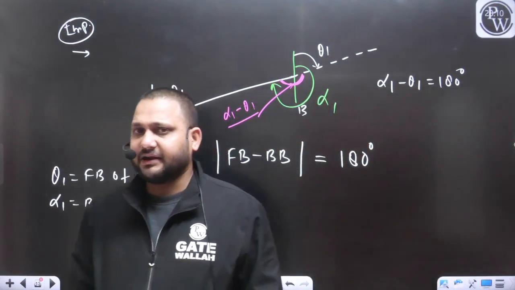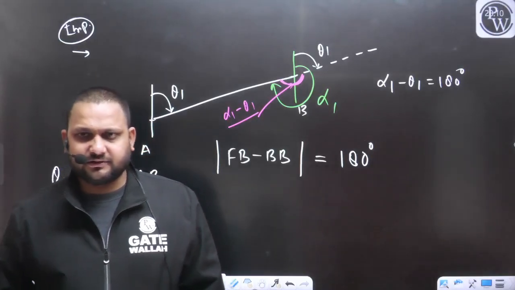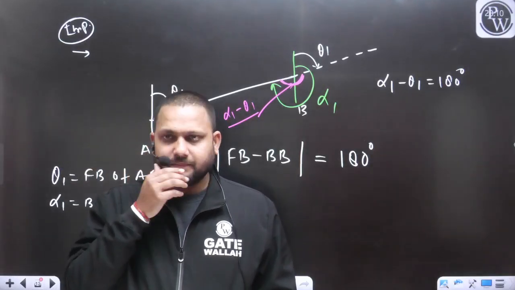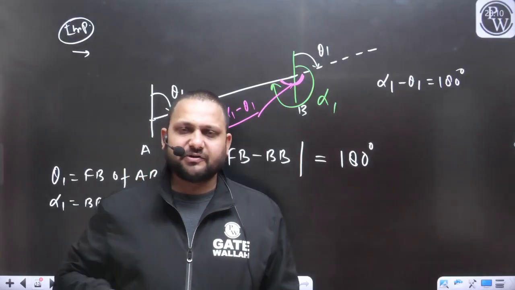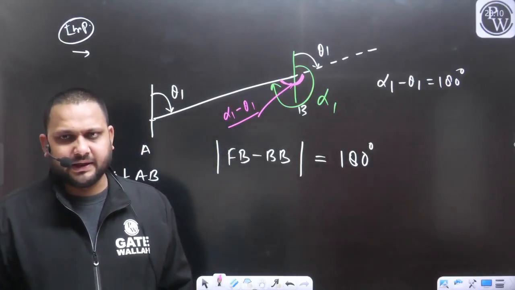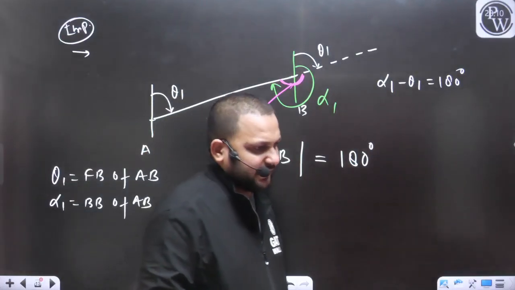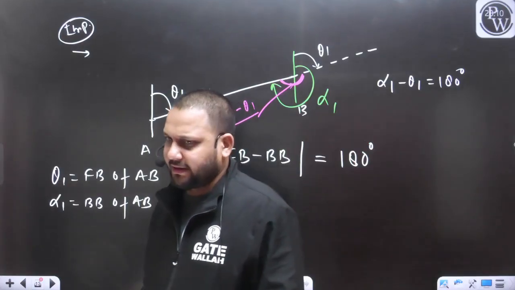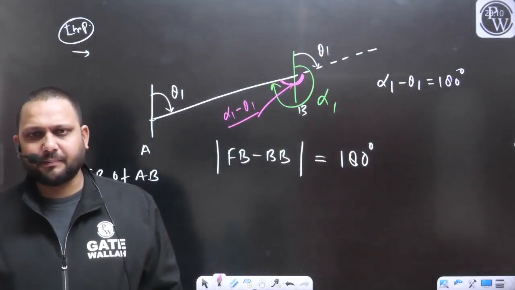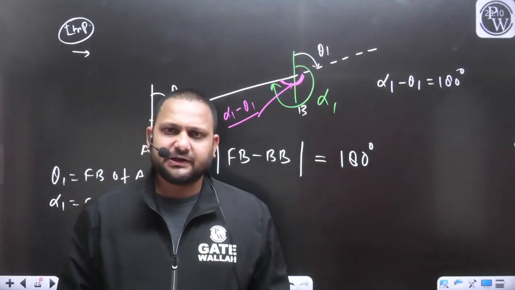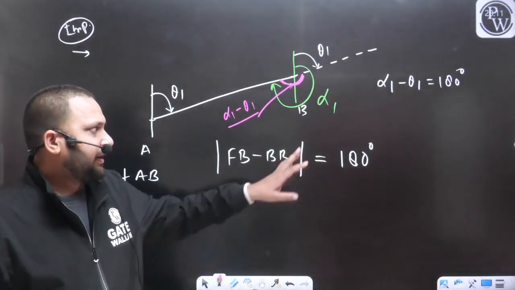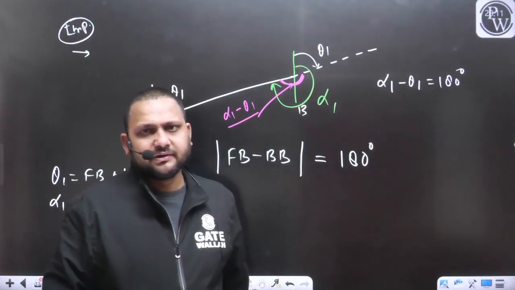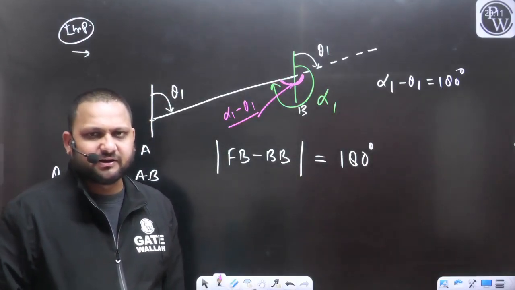And if we are getting the difference of the fore bearing and back bearing as 180 degree, can I say we have performed correct measurement for the fore bearing and the correct measurement for the back bearing? This may be the possibility. If both these readings are correct, then only we will get the difference as 180 degree.